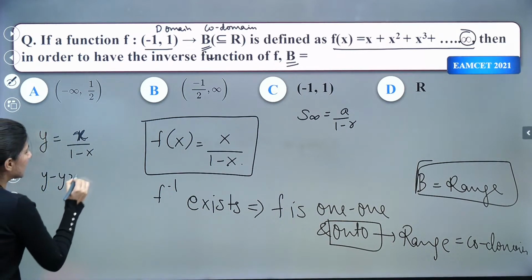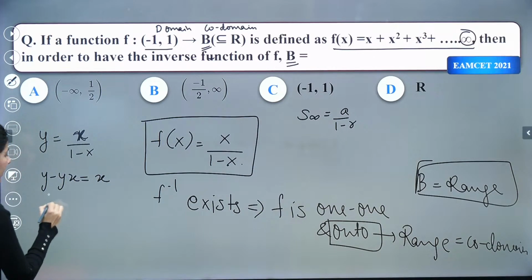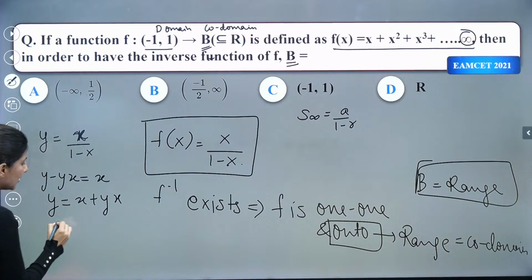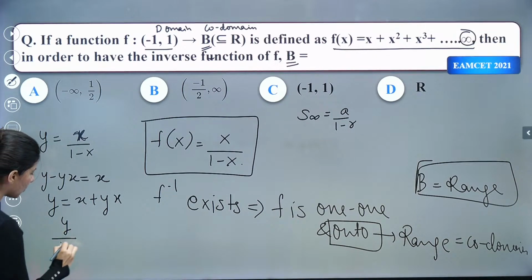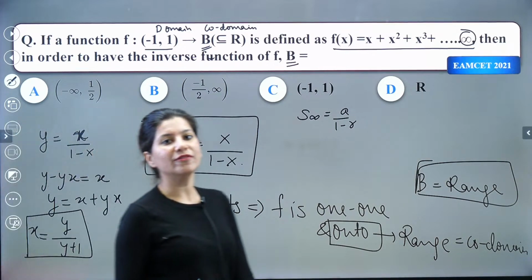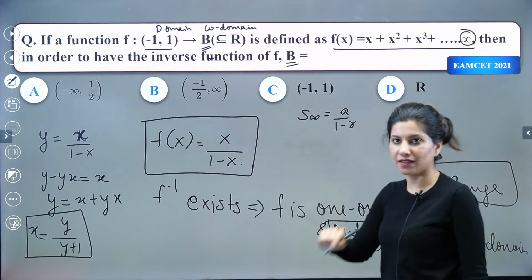y minus yx is equal to x. So y is equal to x plus yx. Can I calculate x from here? So I'm going to get y upon y plus 1 is nothing but your x. Correct? Yes, that's how we calculate the range of this function, which is linear by linear.